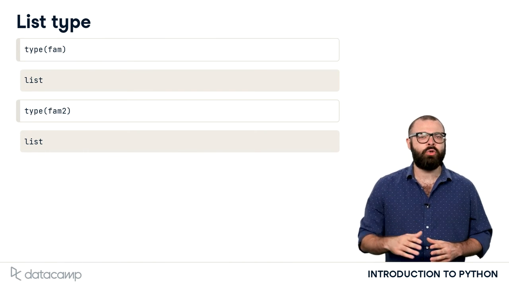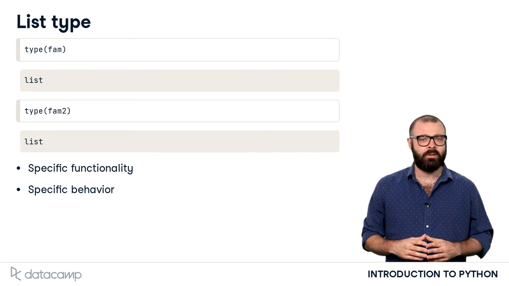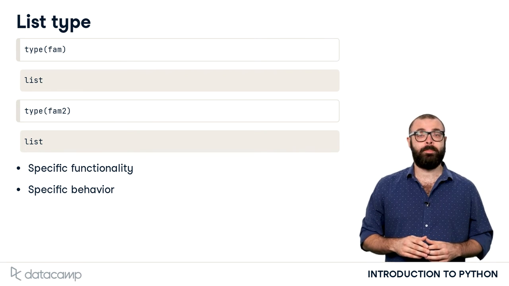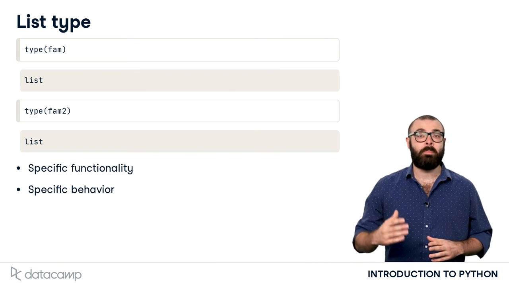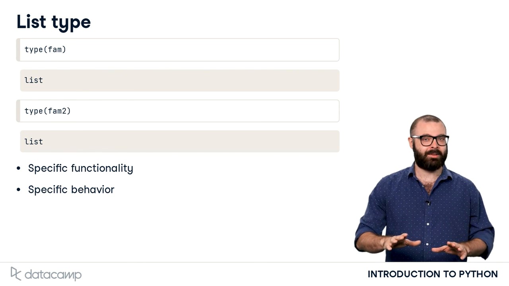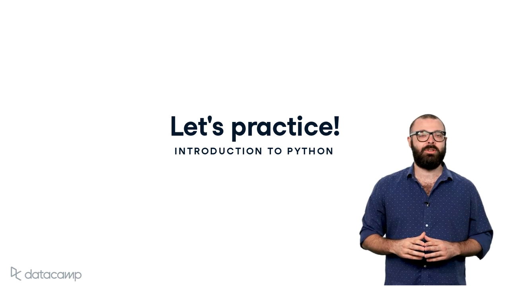Remember that I told you that each type has a specific functionality and behavior associated? Well, for lists, this is also true. Python lists host a bunch of tools to subset and adapt them. But let's take this step by step and have you experiment with list creation first. Go get it.